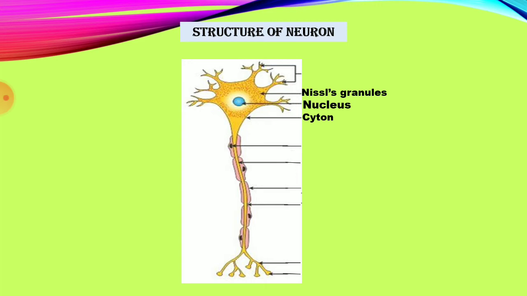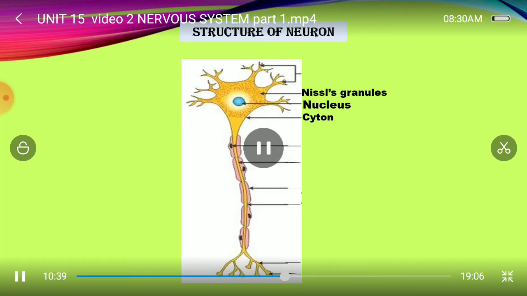Then several neurofibrils are present in the cytoplasm. They help to transmit the impulse from one neuron to another neuron. Next, dendrites. Dendrites are a number of branches, cytoplasmic projections.